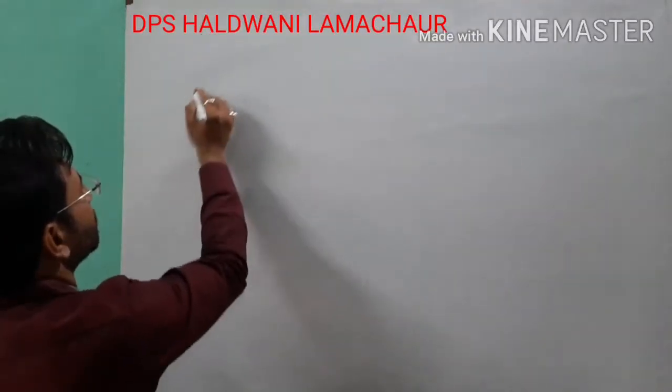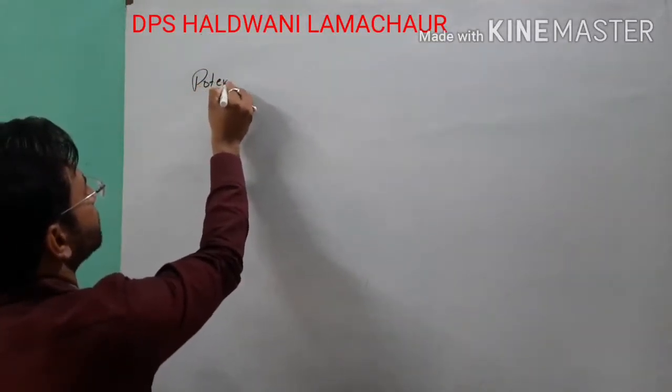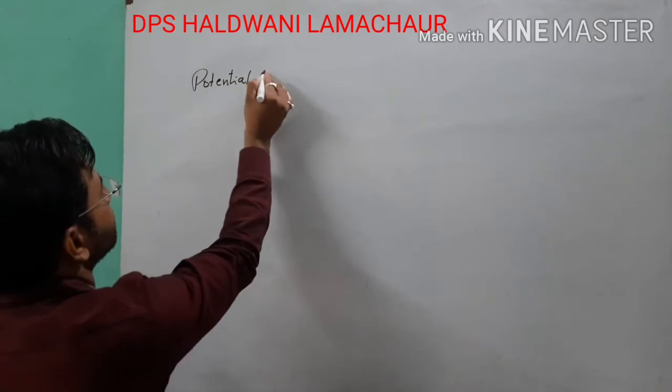So today we will discuss the next topic of the chapter Work, Energy and Power. The topic which we will discuss today is potential energy, its types and the derivation of the types. So see here, today we will discuss the topic which is potential energy.